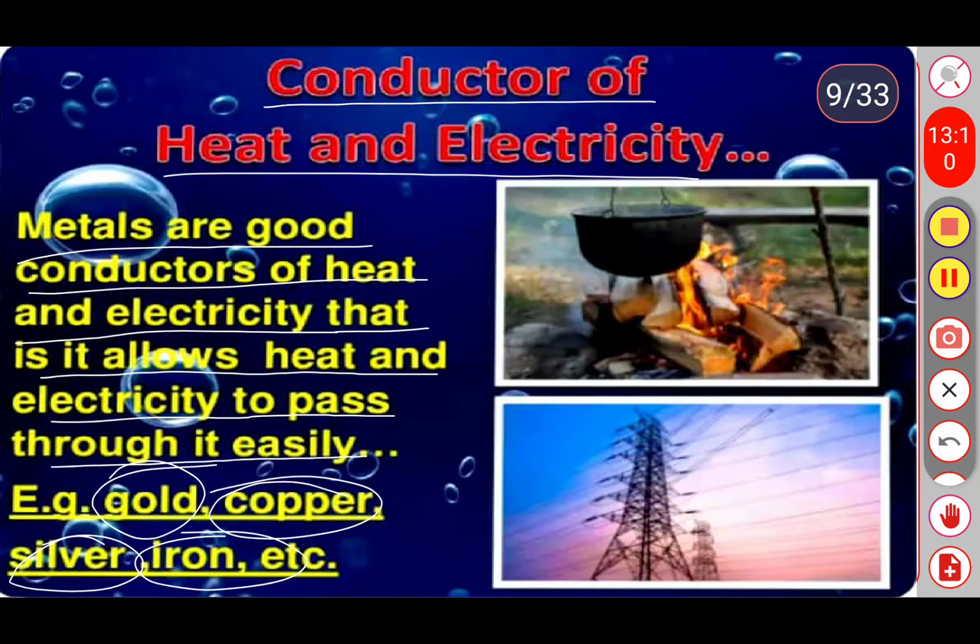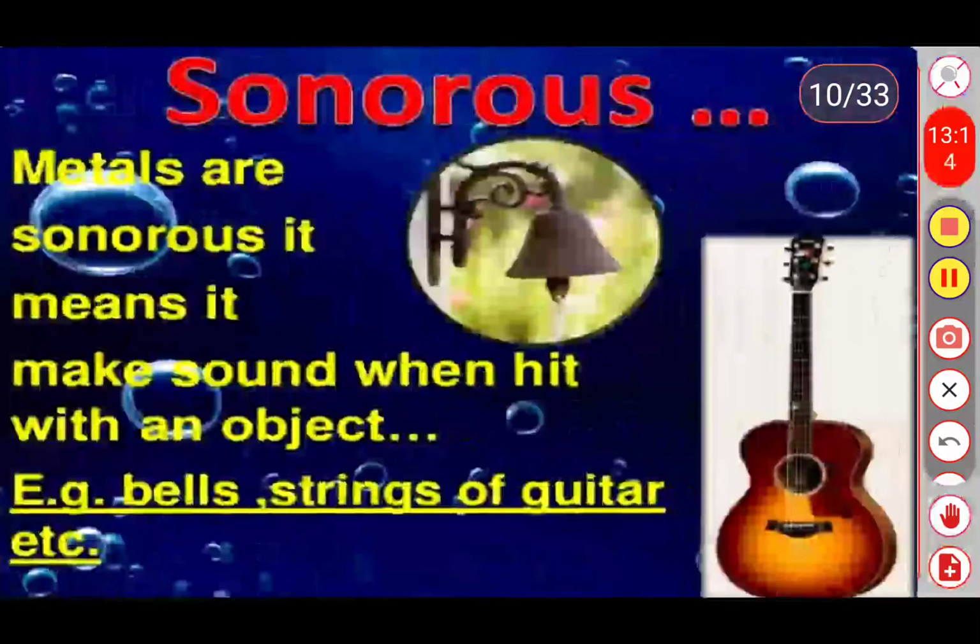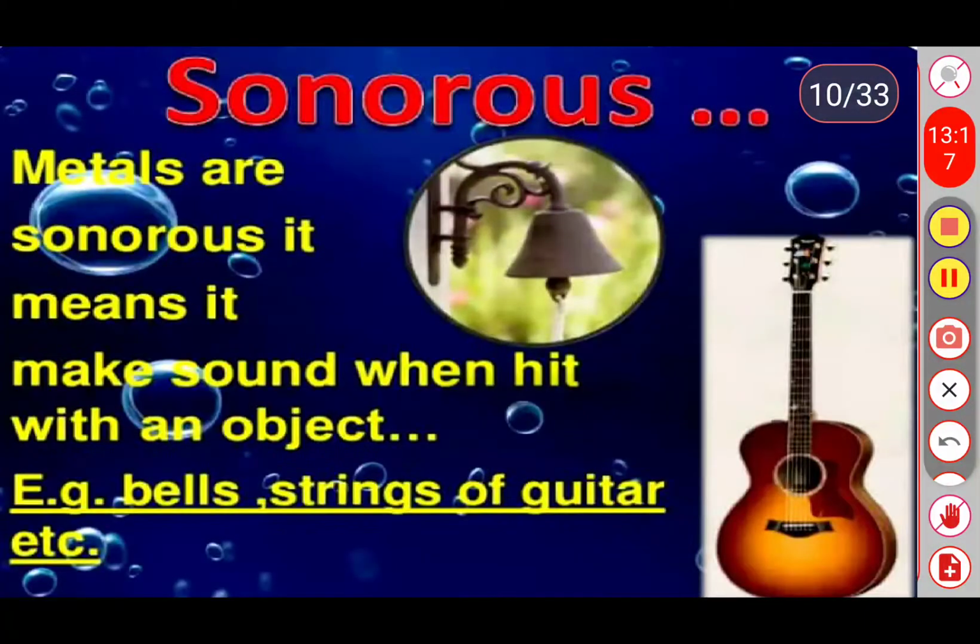See the next one, sonorous. Metals have one more special characteristic, that is sonorous. When metals are sonorous, it means they make a sound when hit with any object.